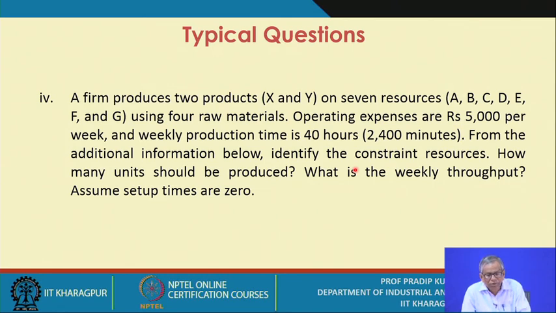From the additional information below, identify the constraint resources. You know what the CCR is, and what is non-CCR. What is the bottleneck resource? What is a non-bottleneck resource?